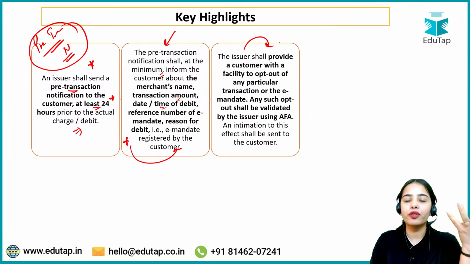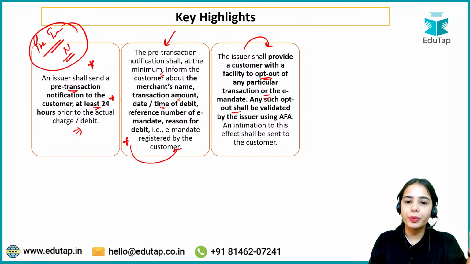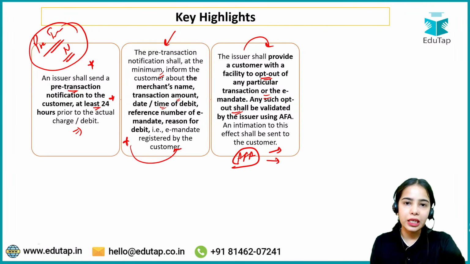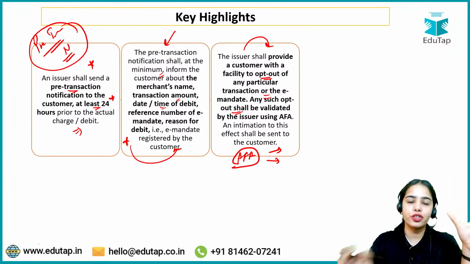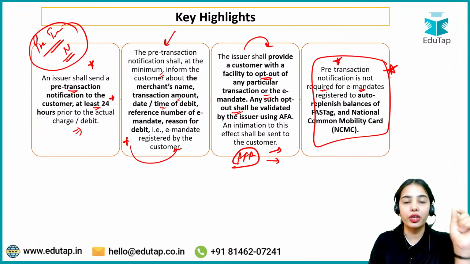The issuer shall provide a customer with the facility to opt out of any particular transaction or the e-mandate. Any such opt-out shall be validated through the additional factor authentication, because the withdrawal of the e-mandate or the modification in the e-mandate can only be possible with the additional factor authentication. Pre-transaction notification is not required for some e-mandates. Remember this. This is also important.